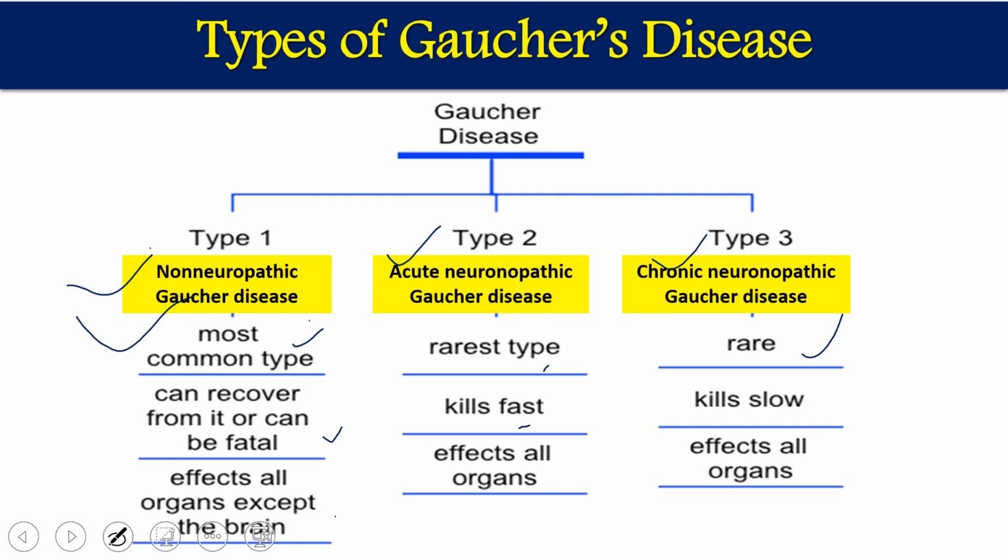Other than this, because of nervous system abnormality, we mainly have seizures. So these are the different types of Gaucher's disease, caused by the same enzyme defect, but depending on how commonly it happens and what the causes are, it has three types: type 1, type 2, type 3.